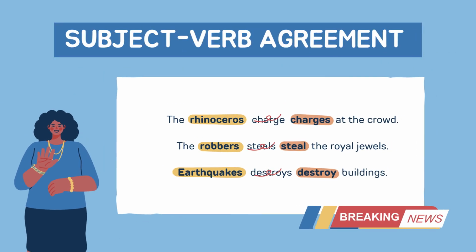Yes, you can see these were the mistakes in the sentences. Rhinoceros is singular, so instead of charge, the verb charges should be used. Robbers is plural, so instead of steals, the verb steal should be used. Earthquakes is plural, so instead of destroys, destroy will be used.